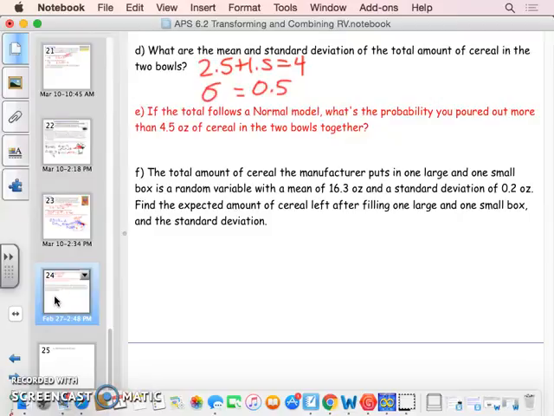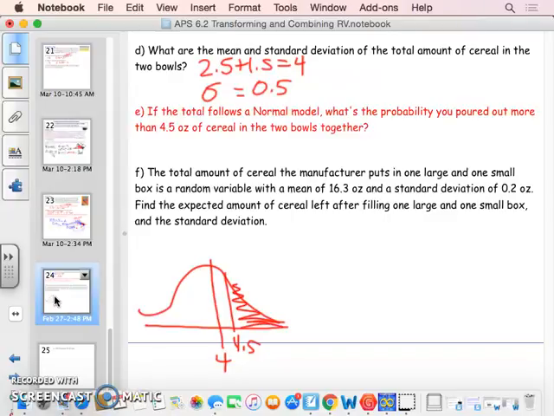If the total follows normal, what's the probability you poured out more than 4.5 ounces of cereal in both? And so again, what you're going to do is, I'm going to draw it down here. You're going to simply draw your graph. The middle now is both together, which is 4, and 4.5 falls here. You want to know that you pour out more than this amount of cereal in the two bowls together, so we're looking at this situation here. And so again, you want the probability of X being greater than 4.5.